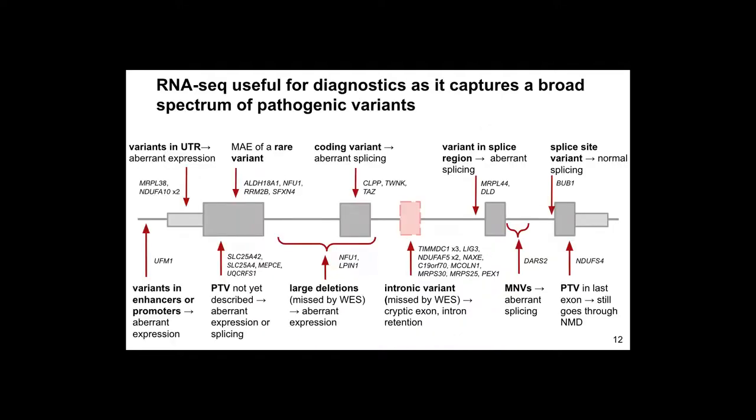I present only two cases, but as I said before, RNA sequencing helped us solve 33 cases in different genetic regions. For example, in the UTRs, even in the promoters, and cases caused by large deletions missed by whole exome sequencing, in the splice region, direct splice sites, and even in the last exon where variants are suspected to escape nonsense-mediated decay.